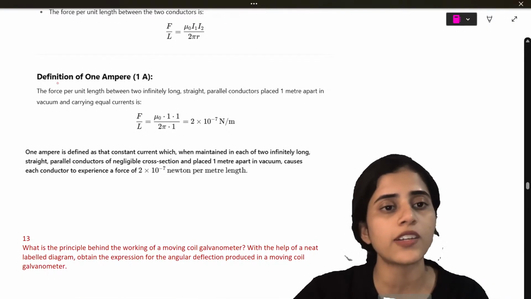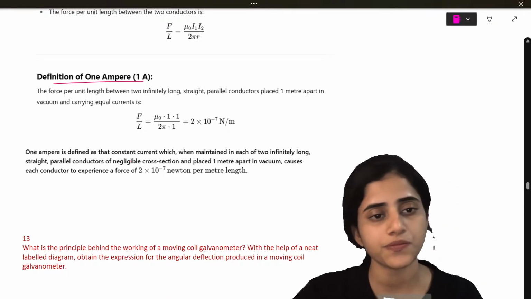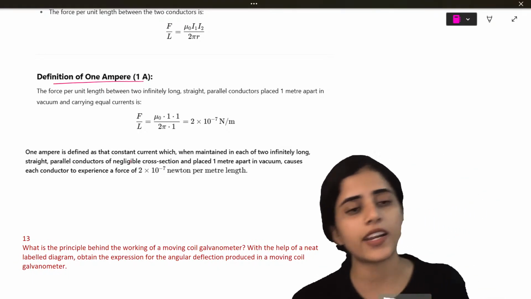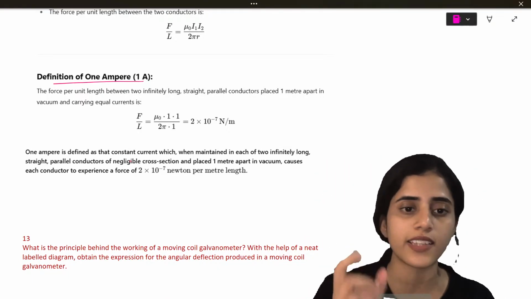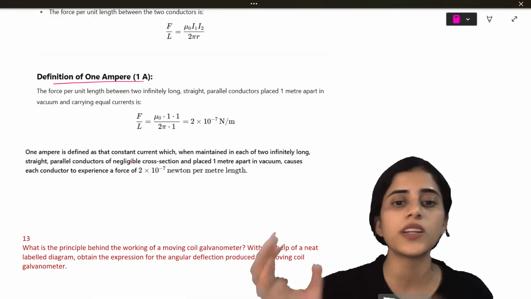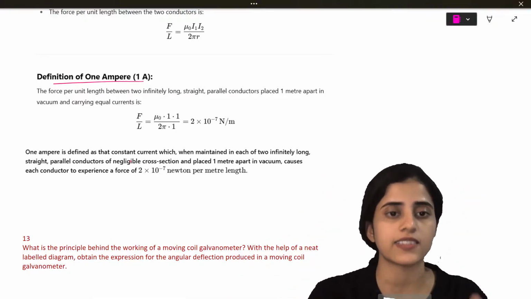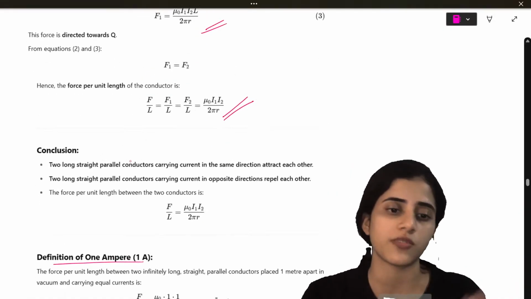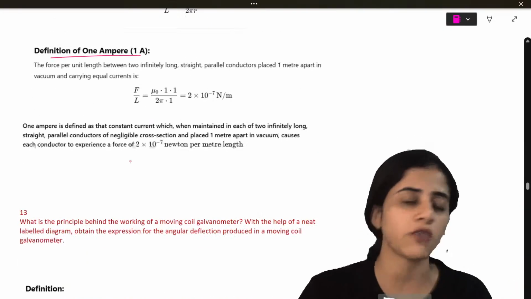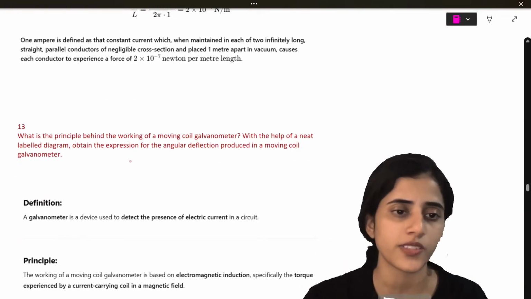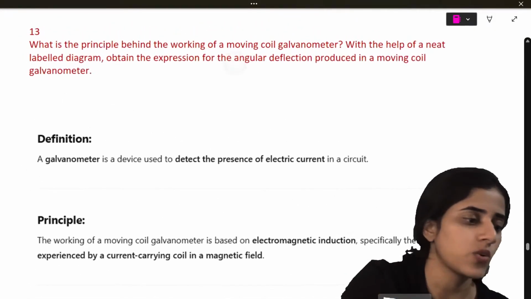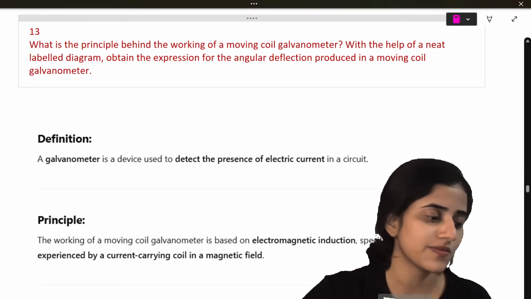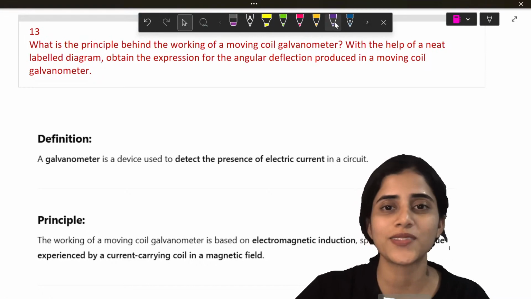Okay, you are also asked to define 1 ampere. What is 1 ampere? 1 ampere is defined as that constant current which is maintained between two long straight parallel conductors. This is actually from this derivation. Everything is there in the PDF. If you just read it once, you will understand all this. Next question.